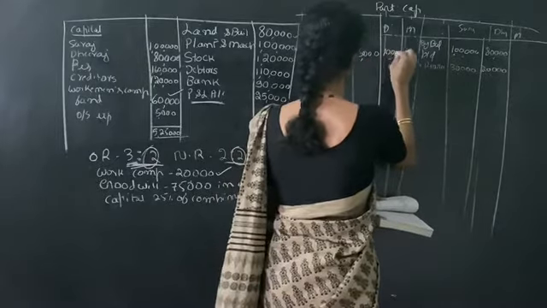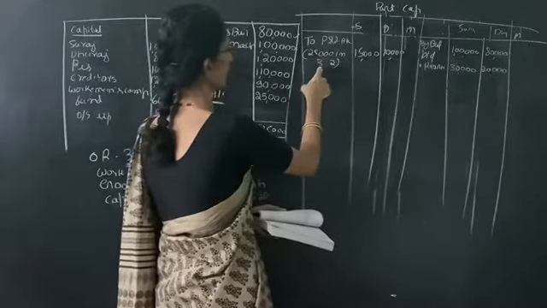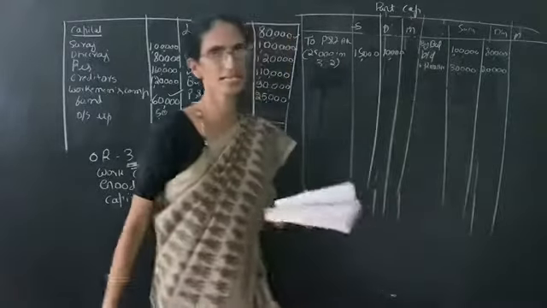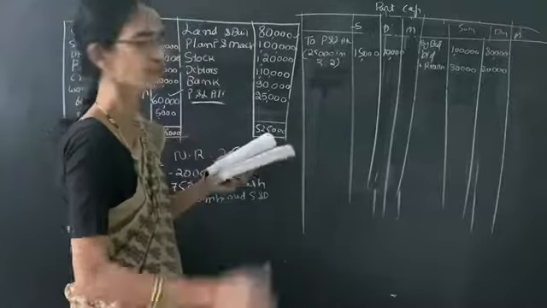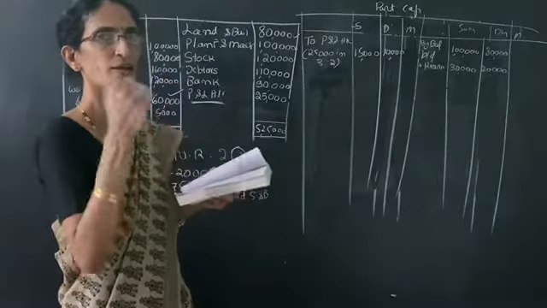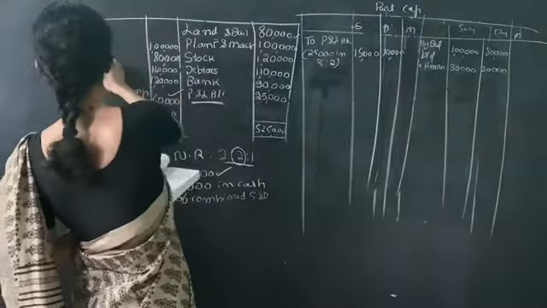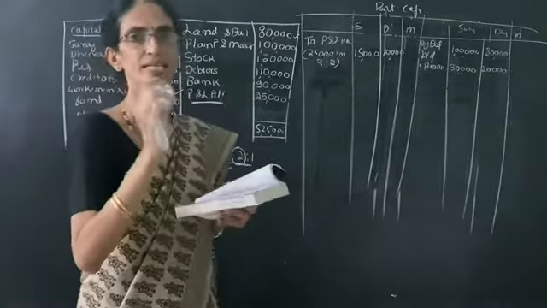15,000 and 10,000. That means 25,000 into 3 by 5 in the first column, and 25,000 into 2 by 5 in the second column. So it is a distribution of profit. Third step is over. Fourth step is we have to distribute the fund. So here we have to see whether there is any reserve or fund.